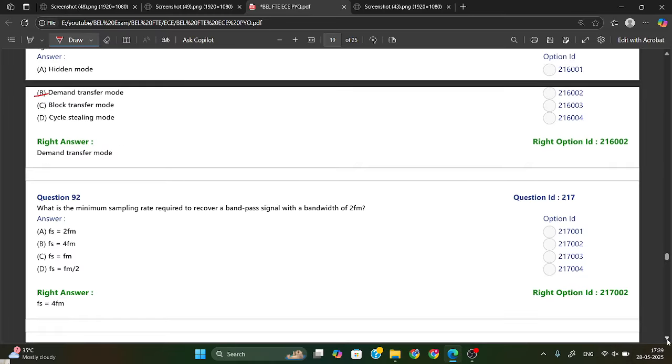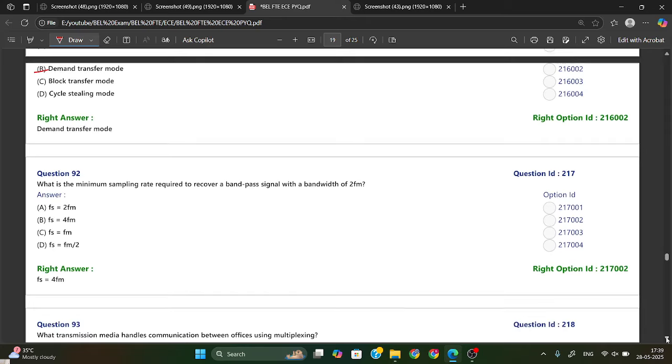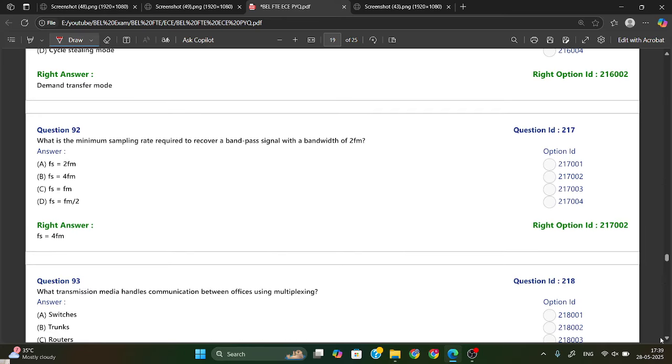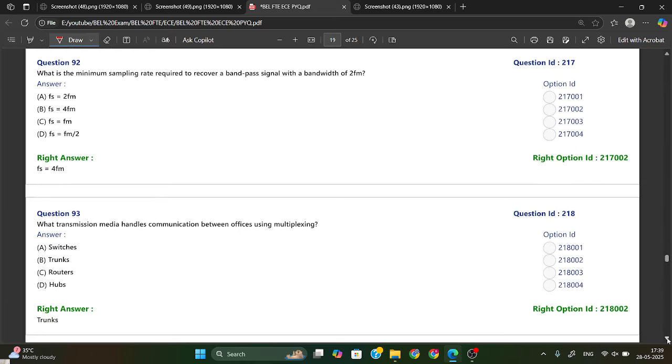Okay, what is the minimum sampling rate to recover a band pass signal with a bandwidth? Okay, so sampling rate Fs is equal to 2 Fm. Just now we have studied. So here 2 is there, and we have 2 Fm, so this is nothing but 4 Fm. So it will be Fs is equal to 4 Fm. So from here option B is your right answer.